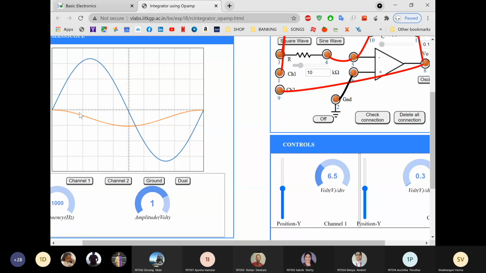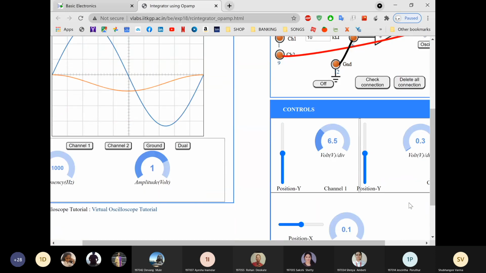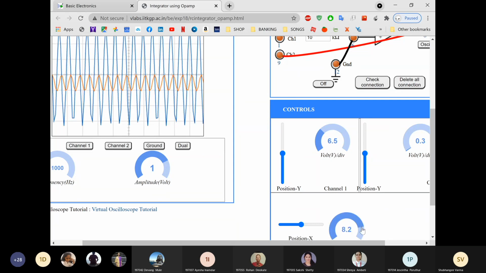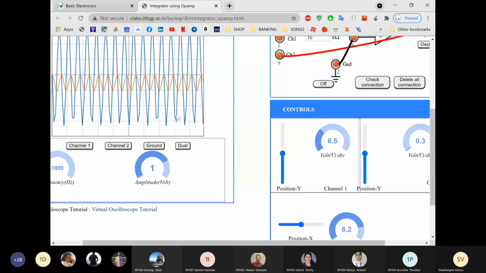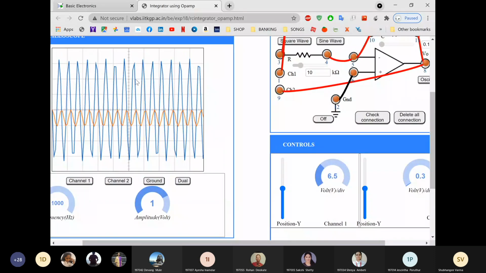Now the time duration is also large. I can change that also, with times per division. See, I am changing the times per division over here, the width along the x-axis, that is time. So here you can see, for this positive peak, my signal is starting from a 90-degree phase shift. It means for sine, I am getting a cosine wave. That is nothing but the integration of your sine.